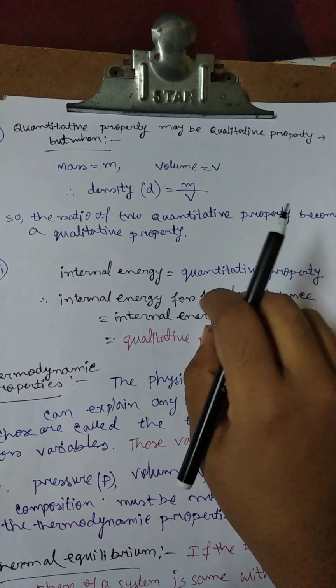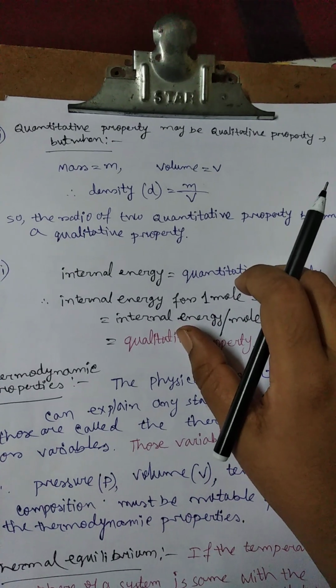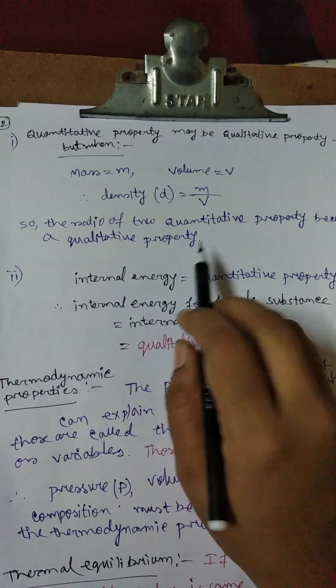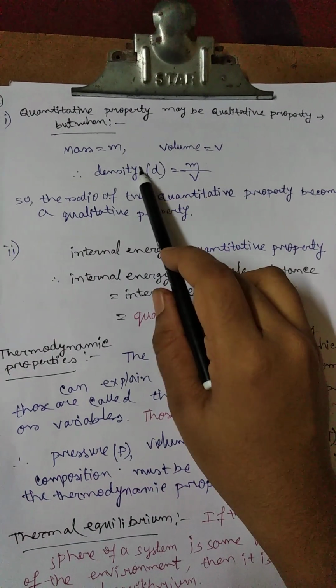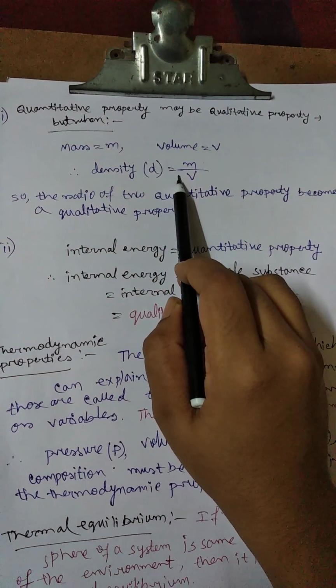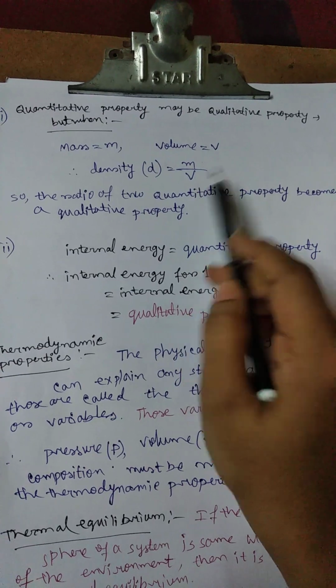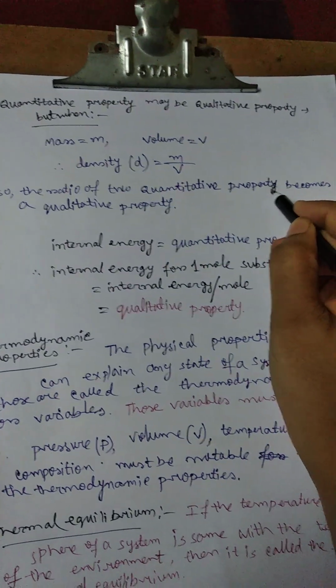Density is a qualitative property, like the density of water. So here the qualitative property becomes equivalent to the ratio of the two quantitative properties.